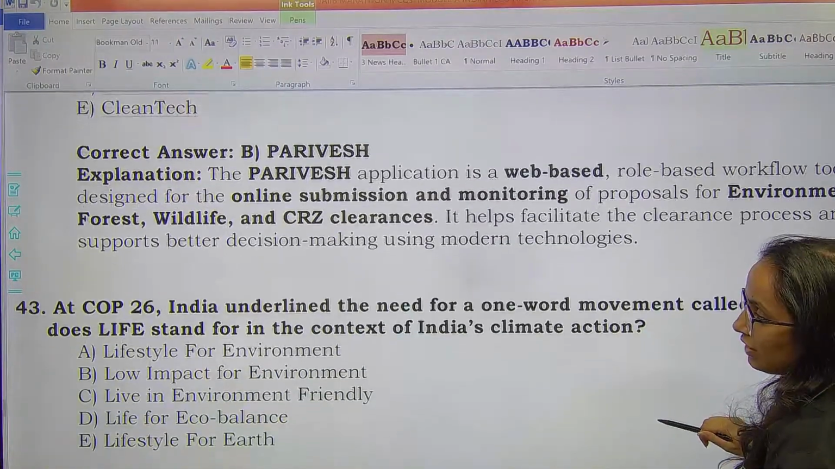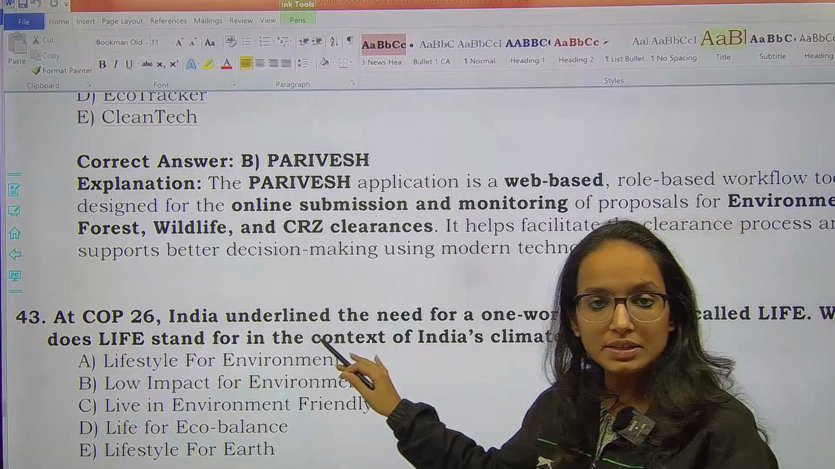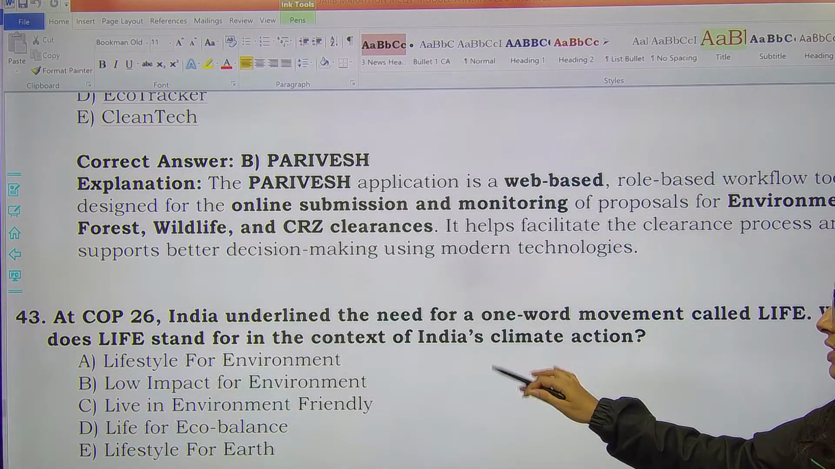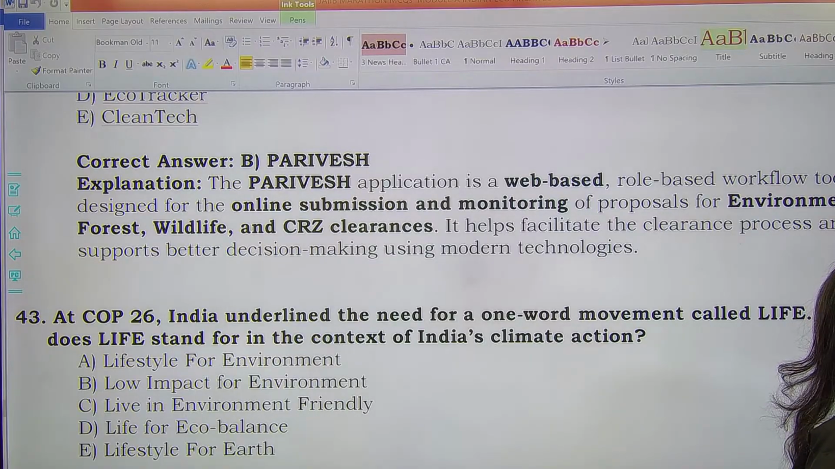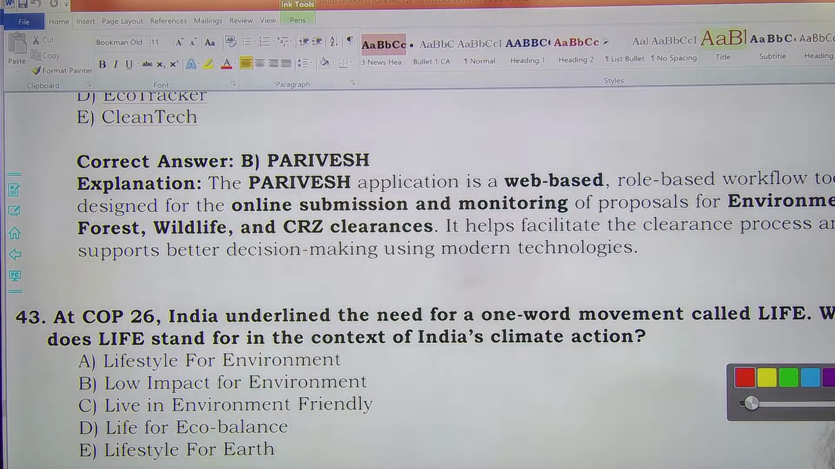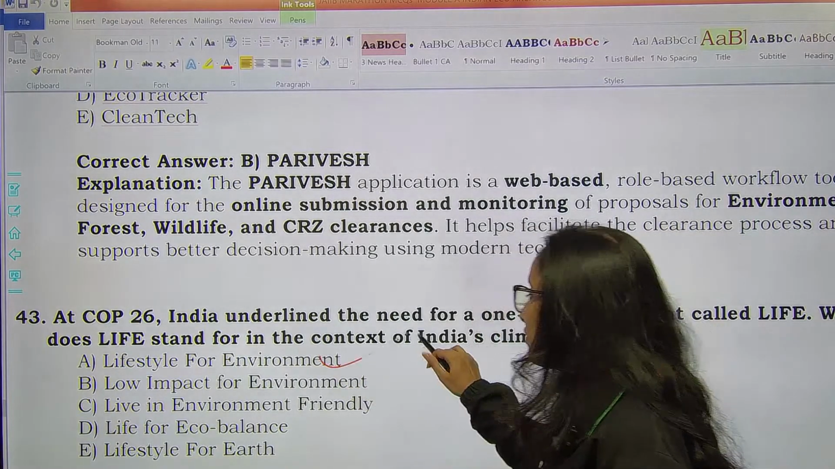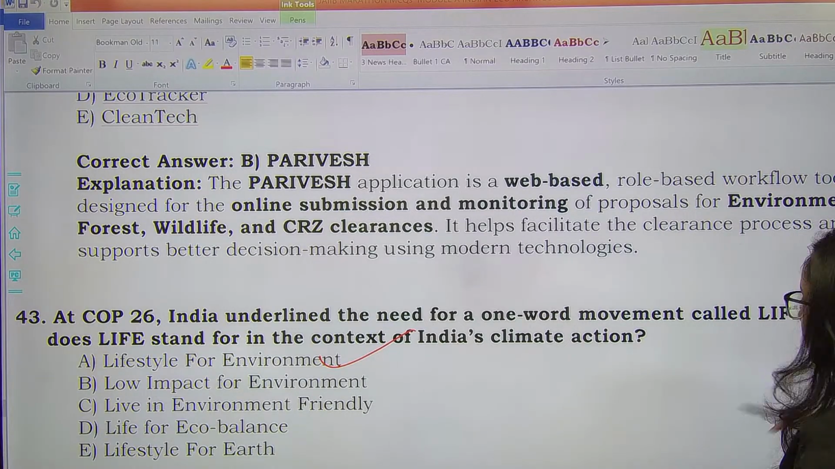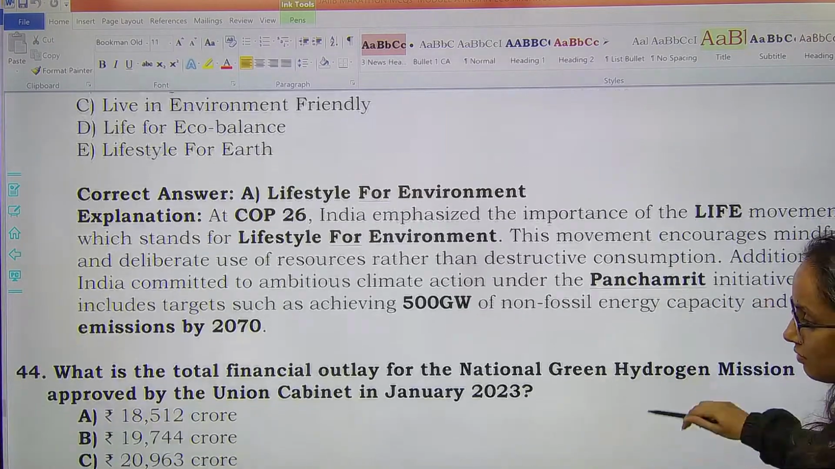Next one. At COP26, India underlined the need for LiFE. Okay, so LiFE. What does LiFE stand for in the context of India's climate action? We highlighted LiFE at COP26. What does LiFE stand for? So remember, LiFE stands for Lifestyle for Environment, right? Lifestyle for Environment. Option A will be the right answer.